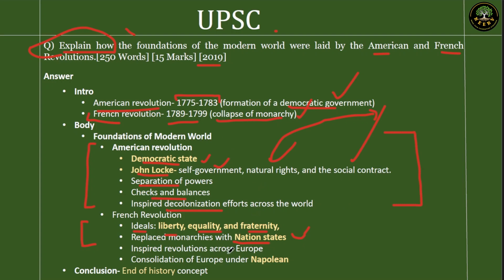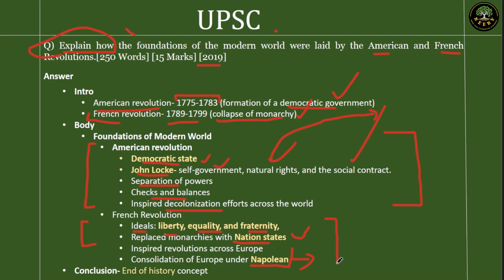Next, it inspired revolutions across Europe. After the French Revolution, you can see the entire polity of Europe changing from monarchy to modern nation states. That inspiration came from the French Revolution. Finally, the consolidation of Europe under Napoleon. So Napoleon can be called the modern father of Europe. I've used it in a negative sense because Napoleon had imperial ambitions. He wanted to conquer the entire Europe, but his conquest led to positive changes: consolidation, reorganization of boundaries, development of a new polity. So all these things happened.